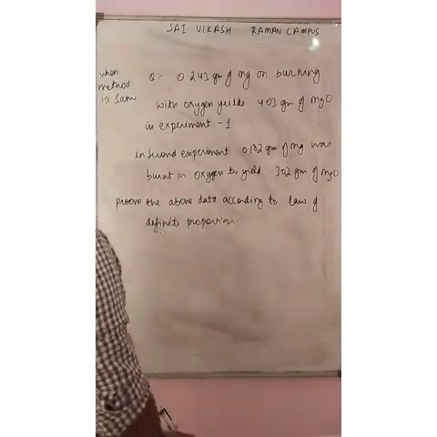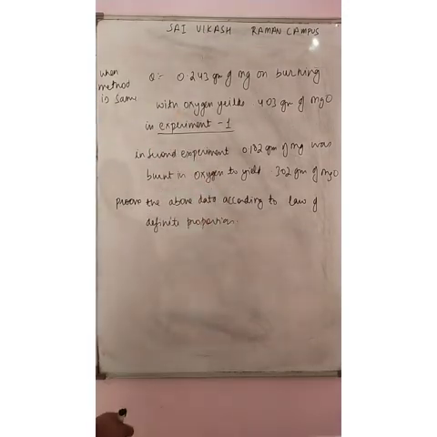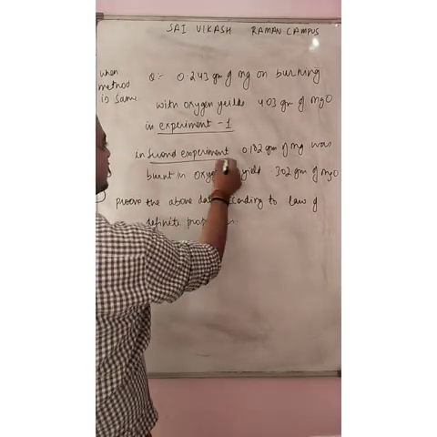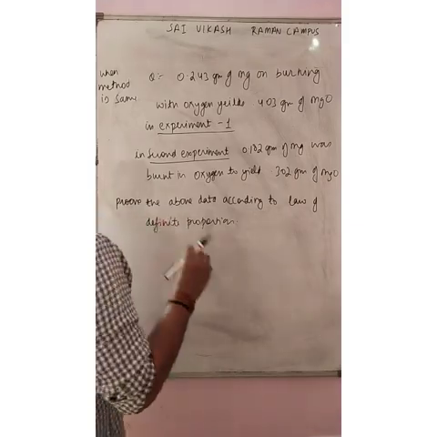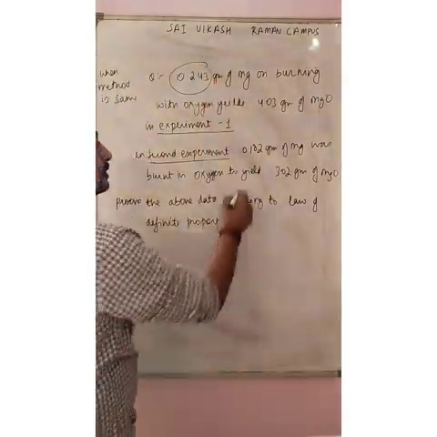So what was going on in experiment 1 and the second experiment, the magnesium was burning in presence of oxygen.